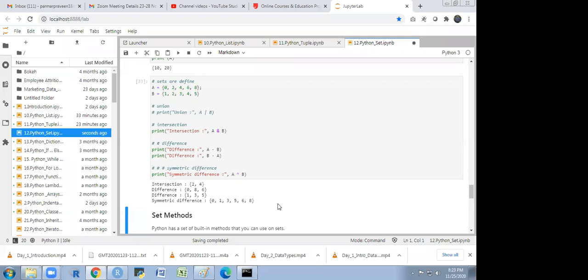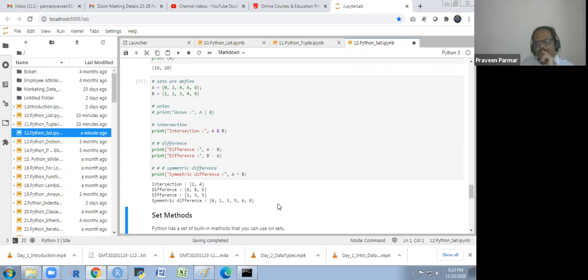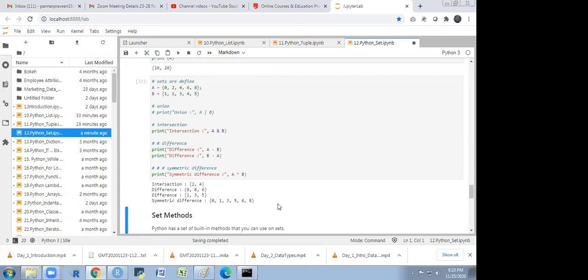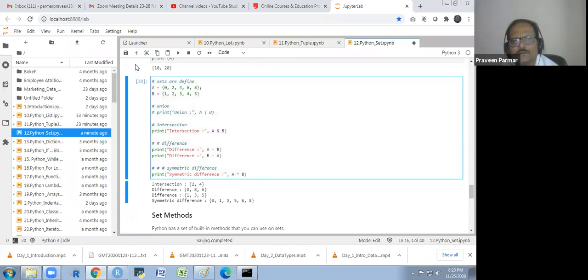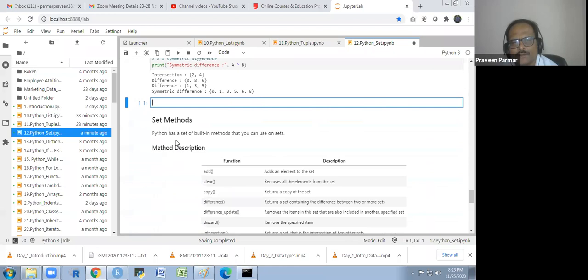Sir, I have one doubt. Yes. Instead of using numbers in a set, if you use strings in a set, can you do these kinds of operations there? Yes, yes. Union, intersection, we could do it. You could do it with strings also. You write the strings in the code and you could do that. Or if you want, I will try one.